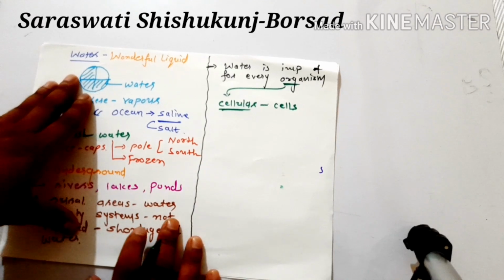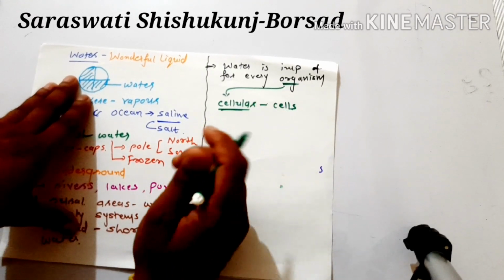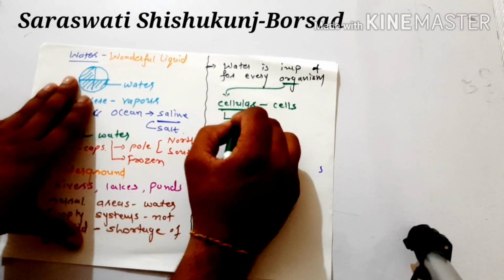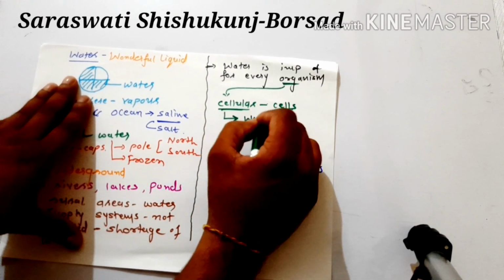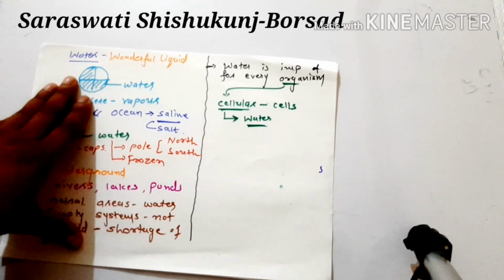Cellular process means which is done in cells, and we know that cell is the fundamental unit, right? So mostly the cellular processes all take part in a medium of water.